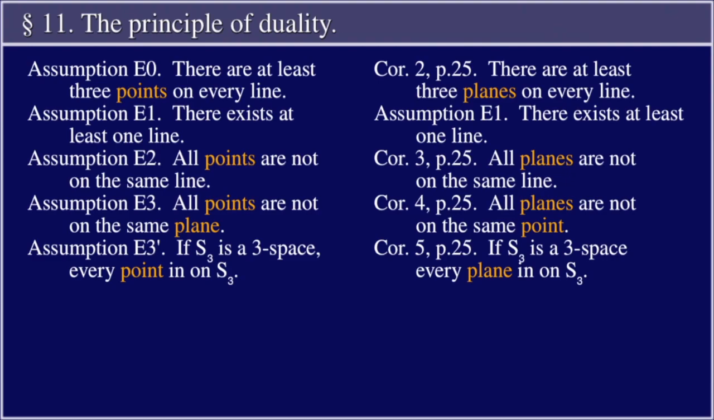Assumption E3 prime. If S3 is a 3 space, every point is on S3. Corollary 5 from page 25. If S3 is a 3 space, every plane is on S3.